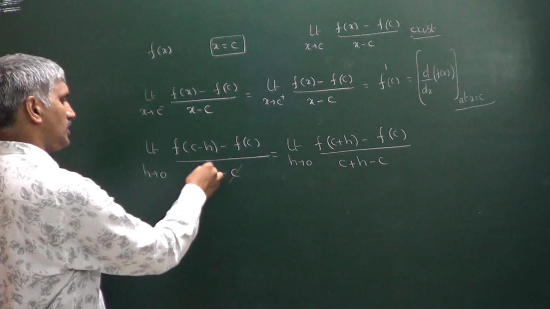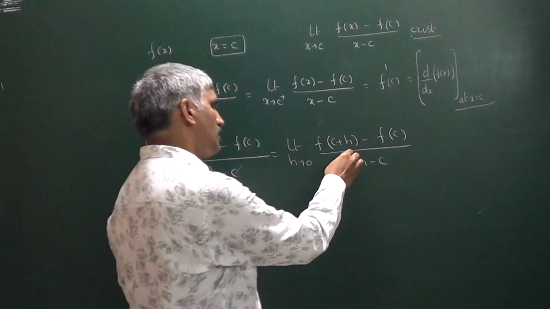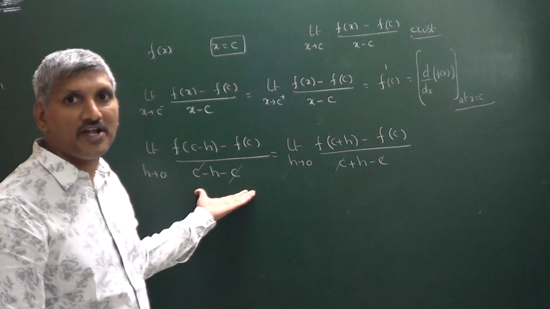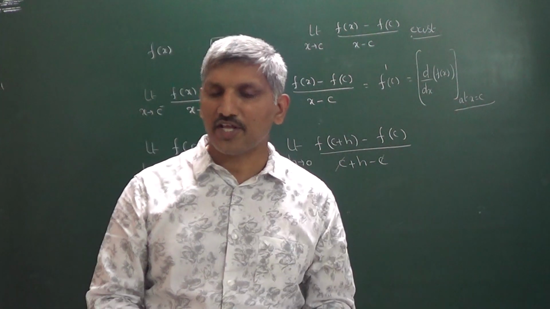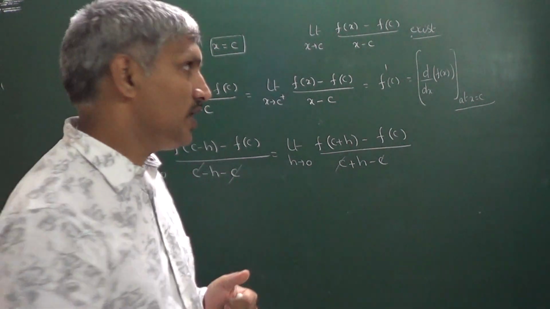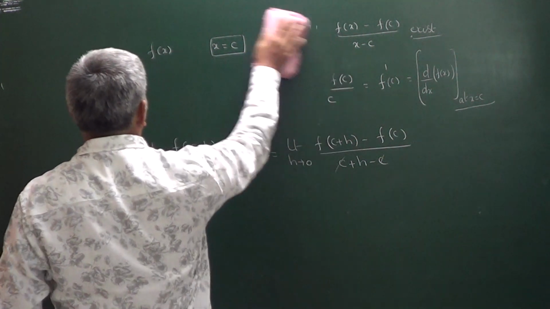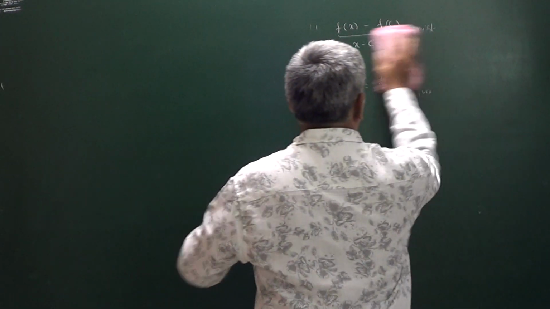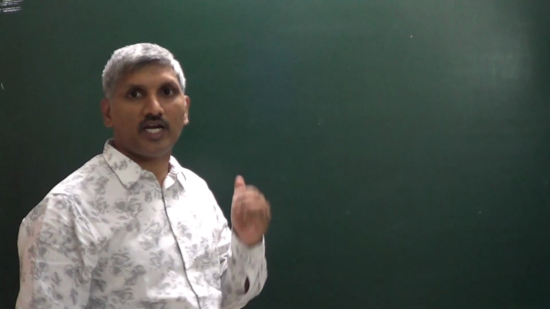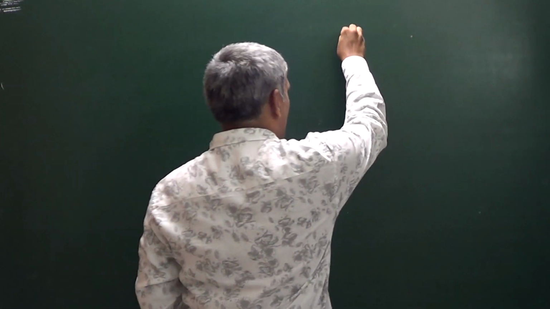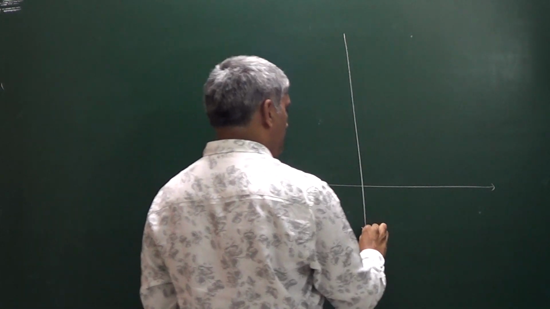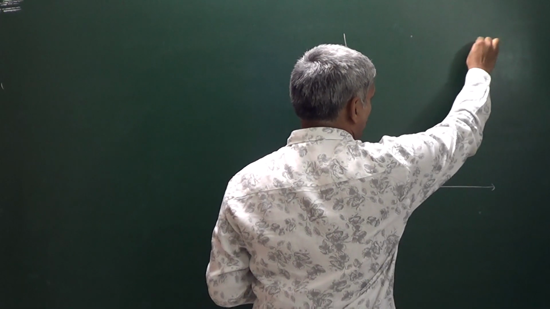Now here plus c minus c gets cancelled. Here also plus c minus c gets cancelled. This is left hand derivative and this is right hand derivative. I want to discuss what is its geometrical meaning. Differentiation of a function at x equals c. Geometrical meaning, as we discussed in the earlier discussion also, function is differentiable at x equals c means at that point it is possible to draw a unique tangent.